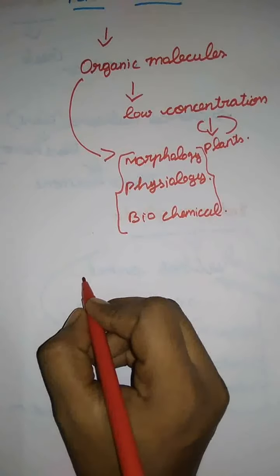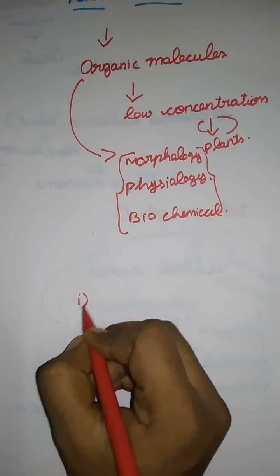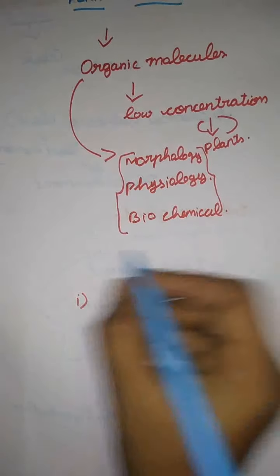plants. First one we are having is auxin. Let me write a topic for that: types of plant hormone.